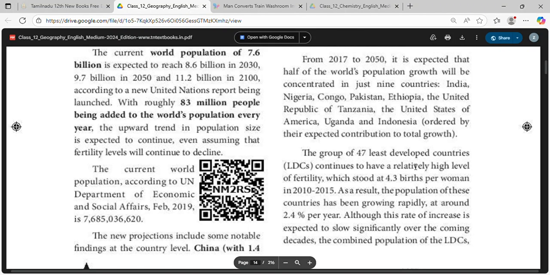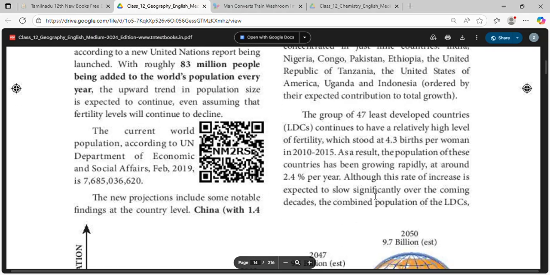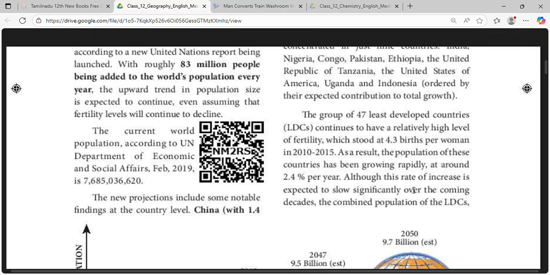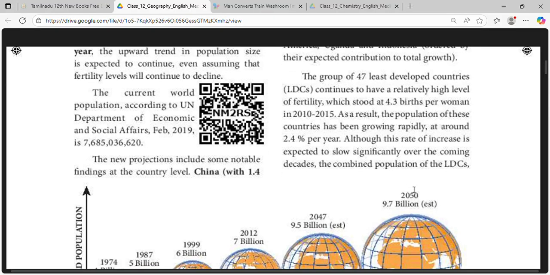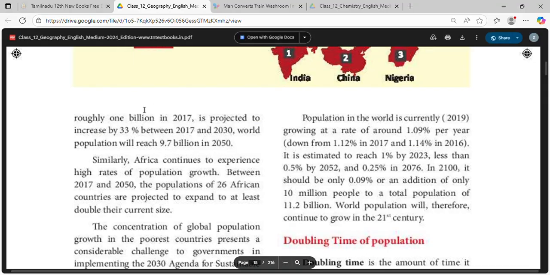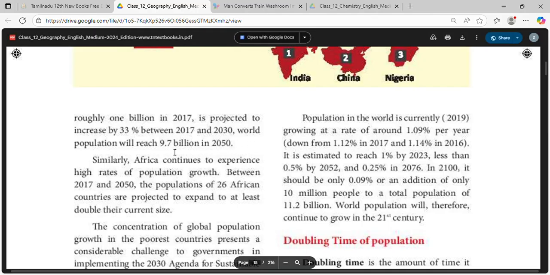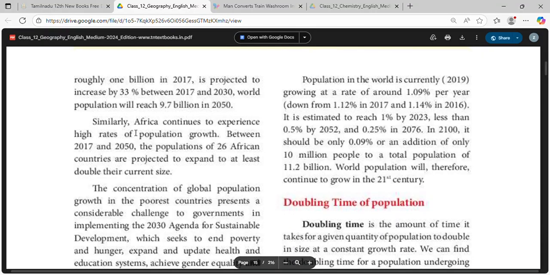The group of 47 least developed countries (LDCs) continues to have a relatively high level of fertility, which stood at 4.3 births per woman in 2010-2015. As a result, the population of these countries has been growing rapidly at around 2.4% per year. Although this rate of increase is expected to slow significantly over the coming decades, the combined population of the LDCs, roughly 1 billion in 2017, is projected to increase by 33% between 2017 and 2030. World population will reach 9.7 billion in 2050.